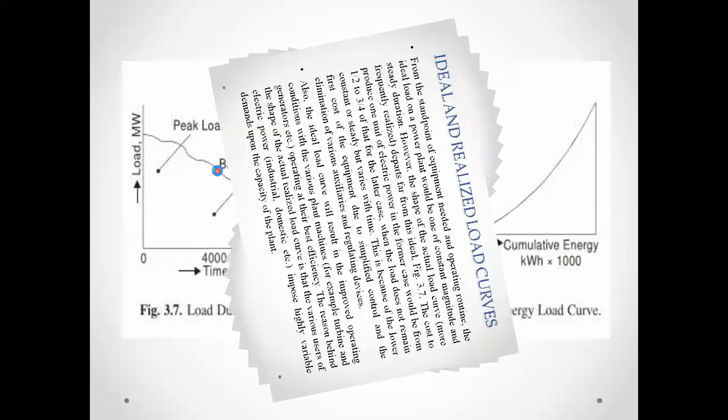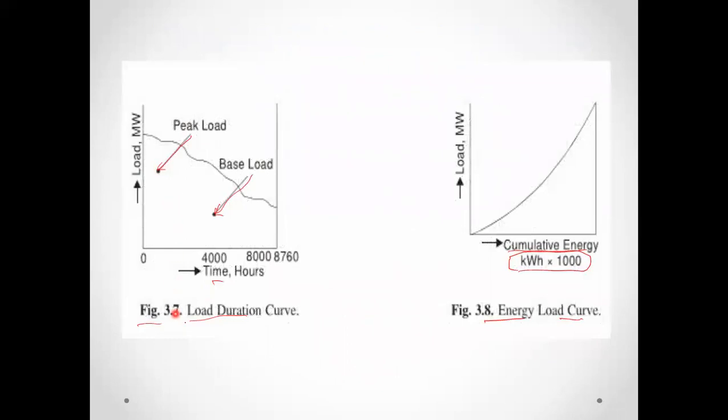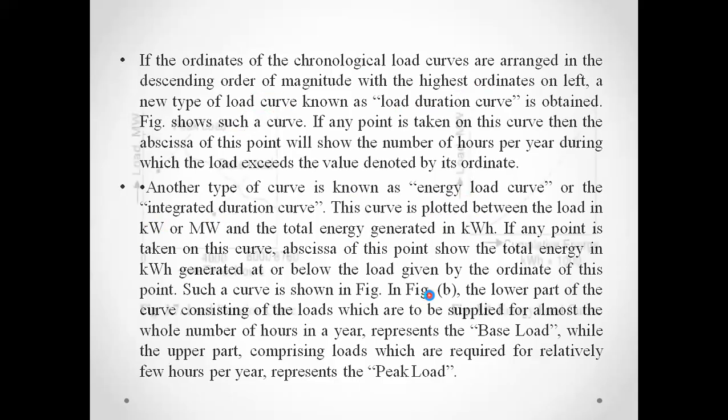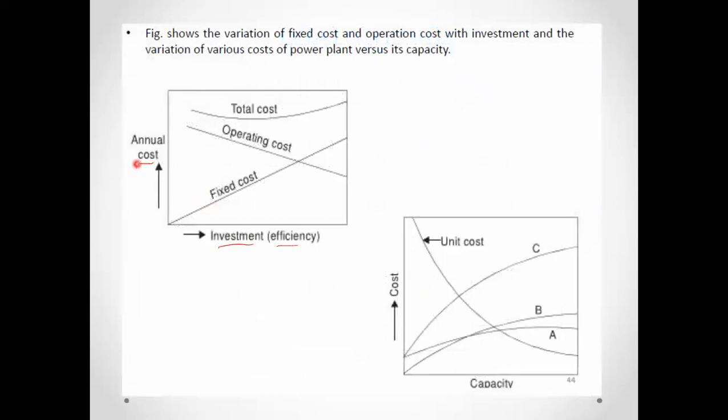So in this way we have studied the economics in plant selection and the economics in power generation. For economics in power generation, these curves are very important, that is the load duration curve, the energy duration curve, and the load curve. The load curve is also very important, as it will be helpful in determining the total cost of power generation. There are different parameters, operating cost and fixed cost.